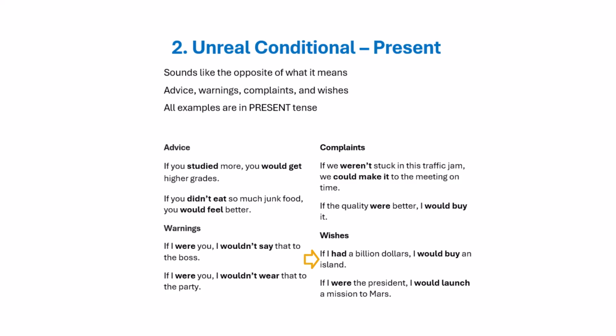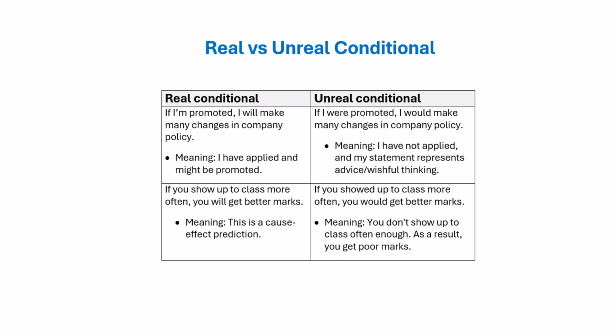Wishes. If I had $1 billion, I would buy an island. If I had $1 billion means I don't have $1 billion. I would buy is a fantasy. If I were the president, I would launch a mission to Mars. If I were the president means I'm not the president. This is a fantasy. To see the difference between real and unreal conditional, let's compare these sentence pairs.